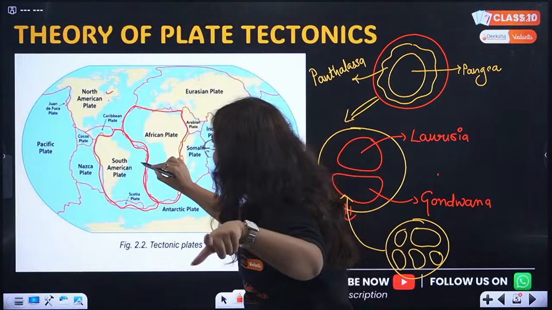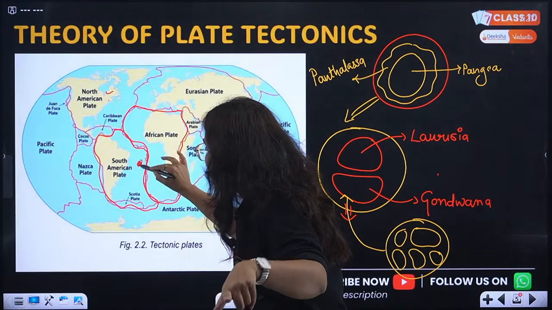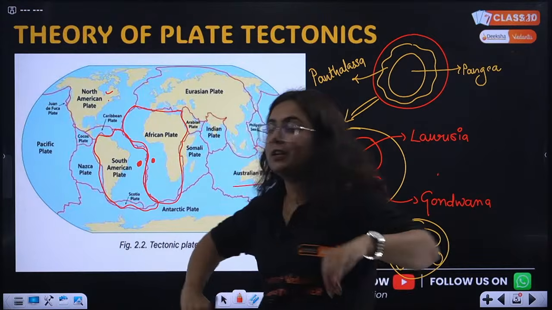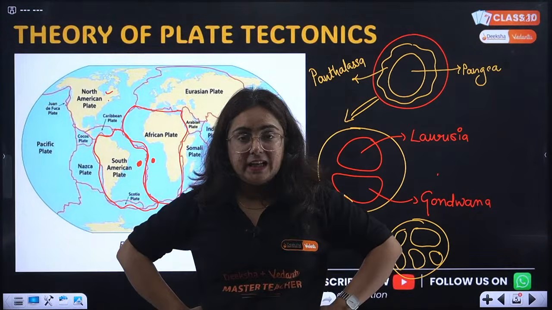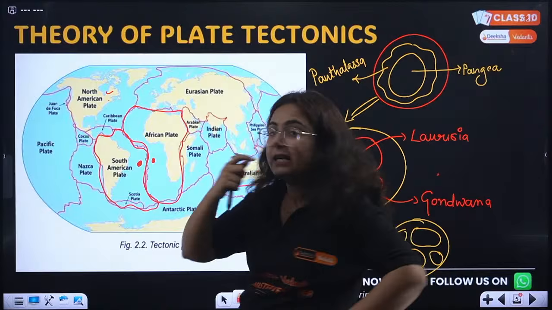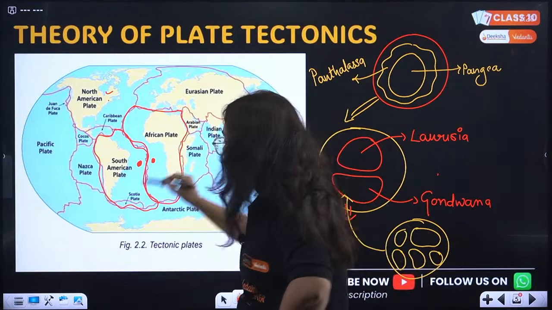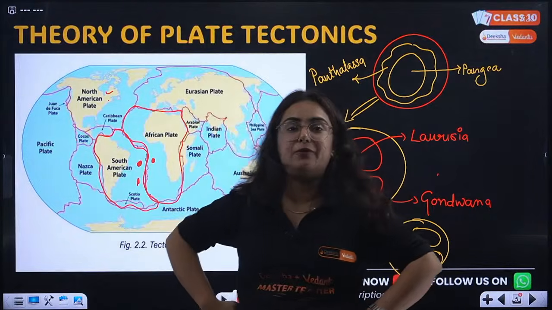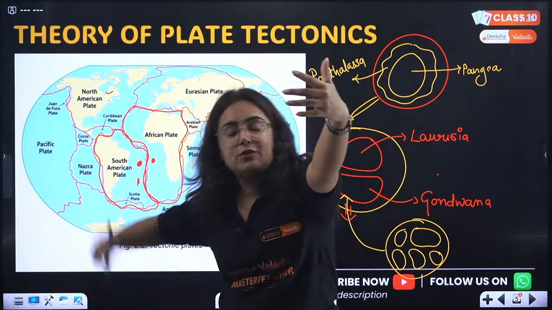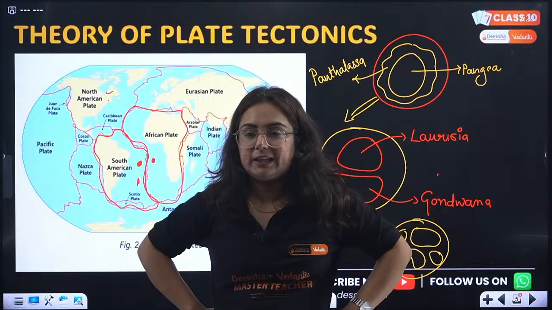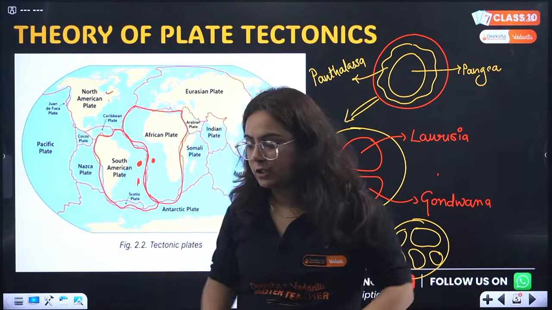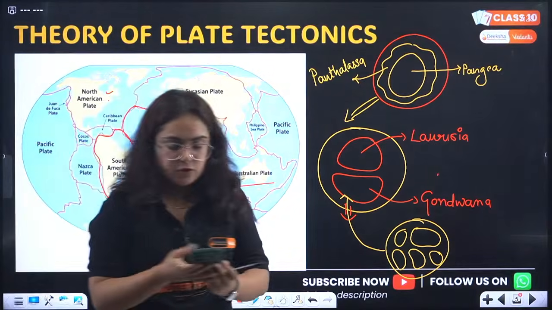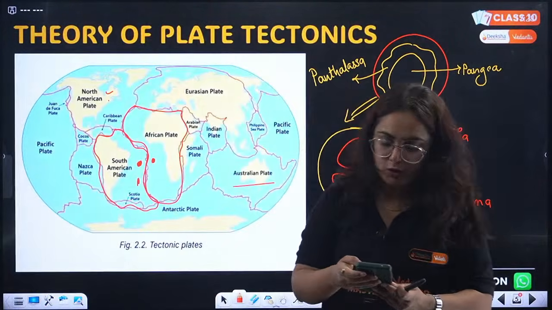So this is how it works, and it was proven. We have seen certain fossils present in the South American plate which are also present in the African plate. We have seen that South America had no gold, but it was present in Africa. So this proves the theory of plate tectonics. Tell me, is it clear to everyone or not? Is it clear to all of the students present or not?